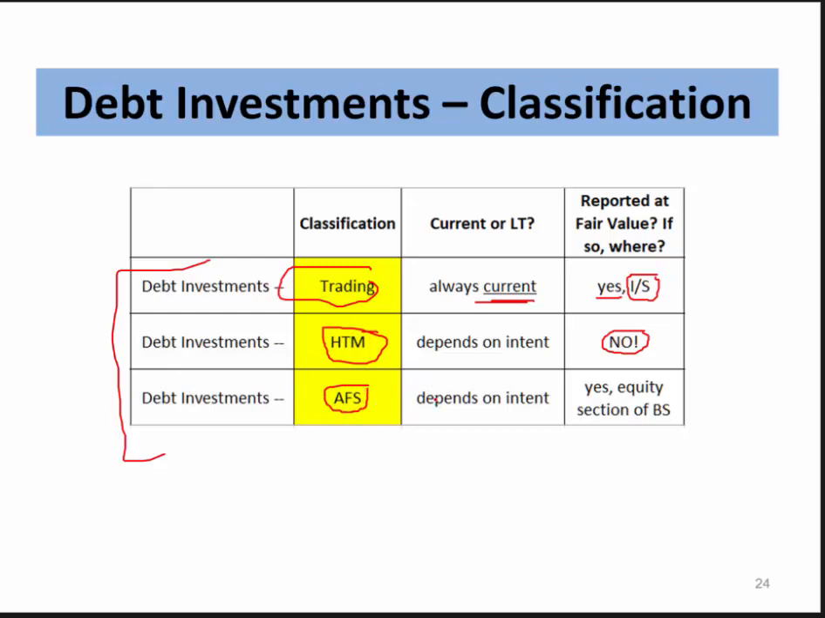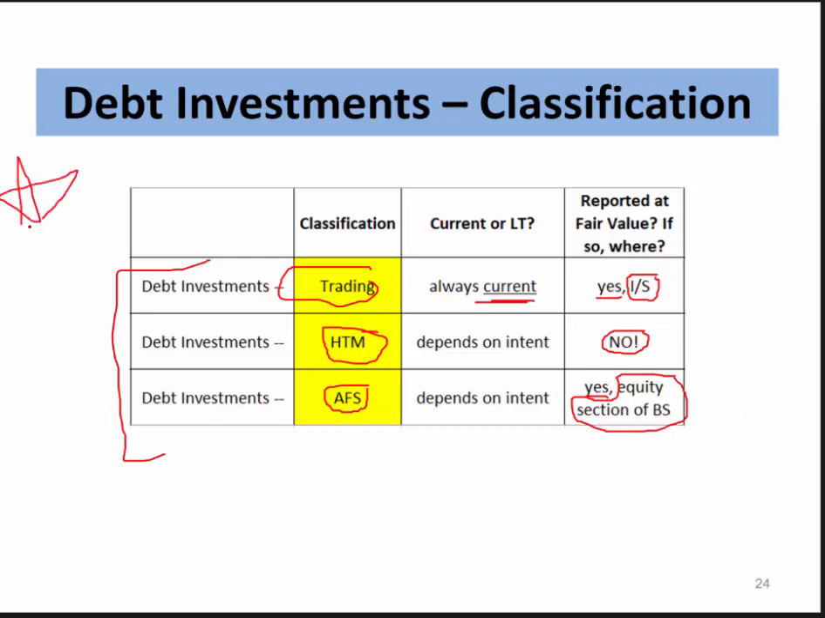Then lastly, we just talked about debt investments that are available for sale. Again, those can be classified as current or long term depending on our intent. Do we report those at fair value? Yes. Yes, we do. However, the unrealized gain or loss does not go to the income statement for available for sale, but rather to the equity section of the balance sheet.